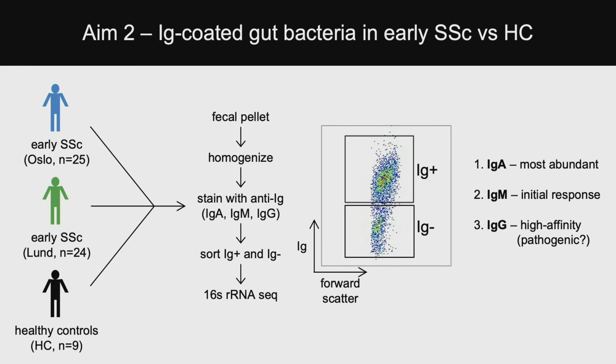We focused on IgA, IgM, and IgG because IgA is the most secreted antibody in the gut lumen. IgM is thought to be a more naive, initial response, whereas IgG is highly specific, high affinity, and may denote potentially pathogenic members of the gut microbiome if we saw an expansion of these. Next slide, please.